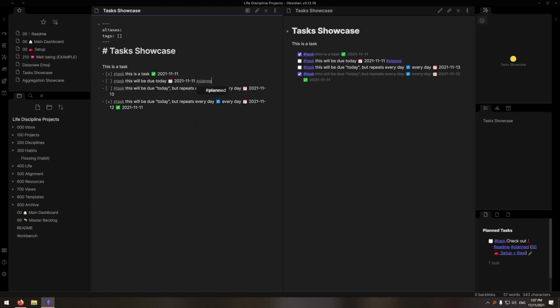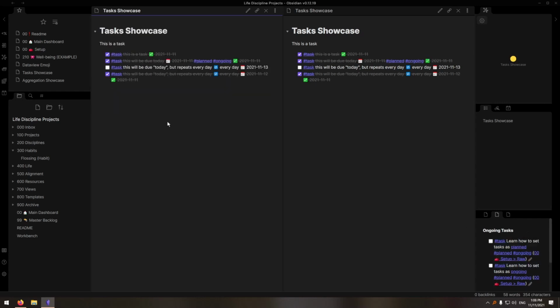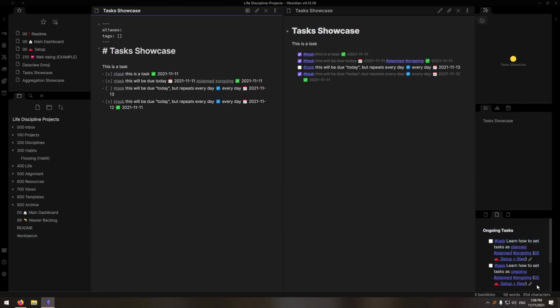If I add the planned tag to a task, it will now appear under planned. Adding the ongoing tag will now have it appear under ongoing and remove it from planned. Completing the task will remove it entirely. With this, you should be able to brainstorm your work, plan for today's work, do the work, then document the finished work.